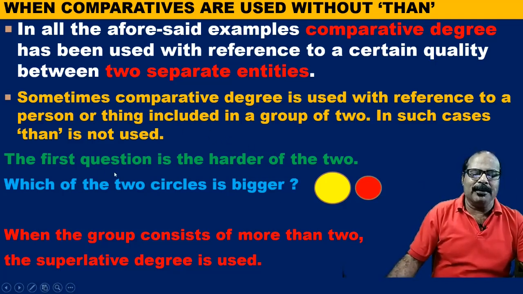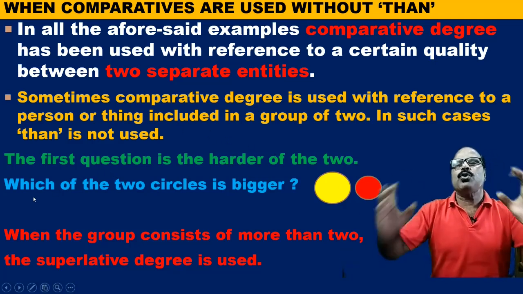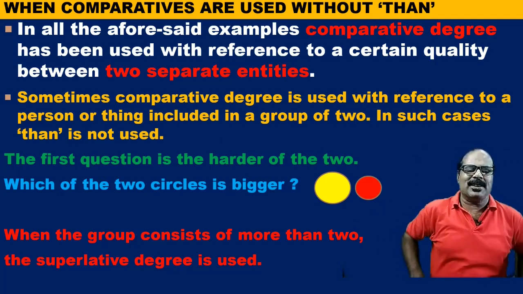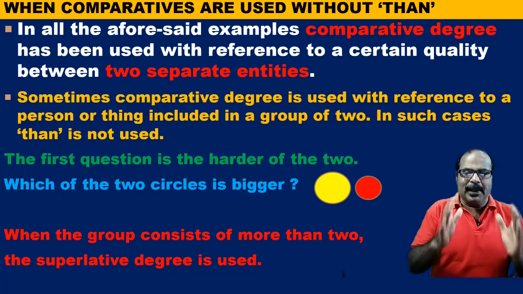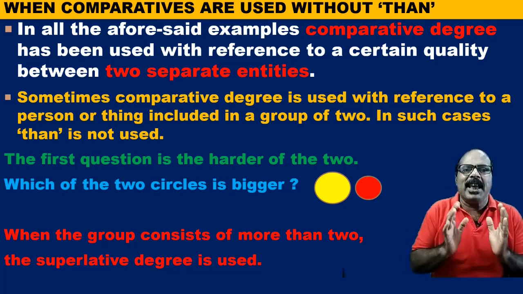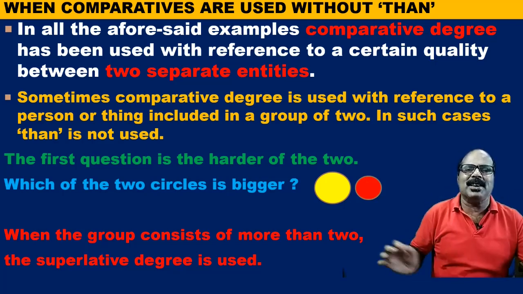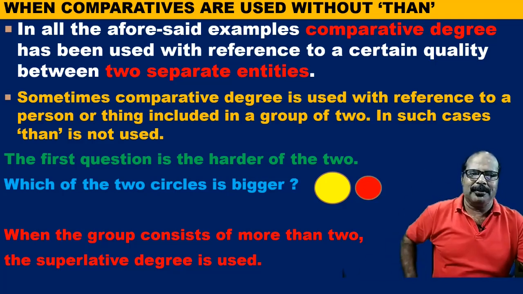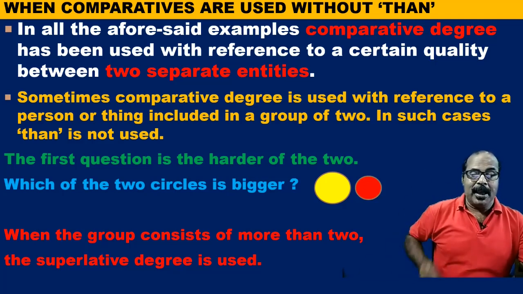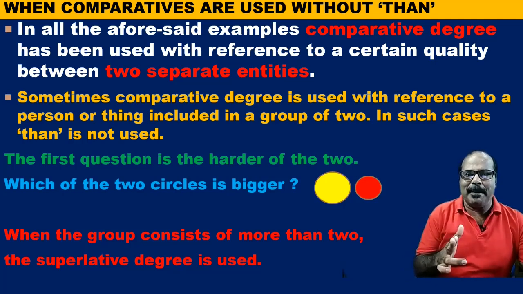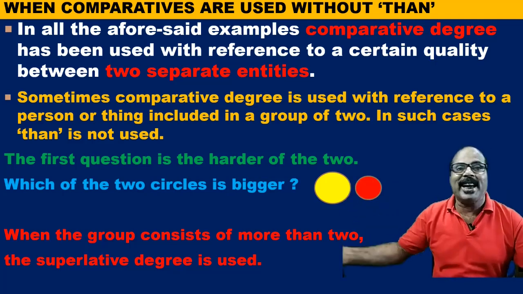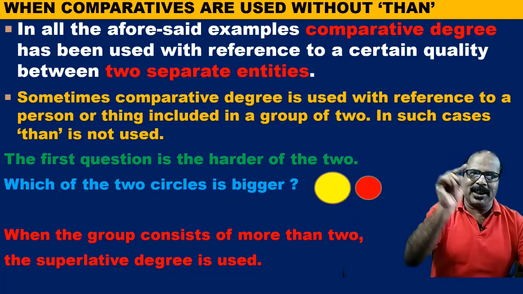For example, there are two questions, and if I say about these two questions, I can say the first question is harder of the two. If I say the first question is harder than the second, that is also correct.